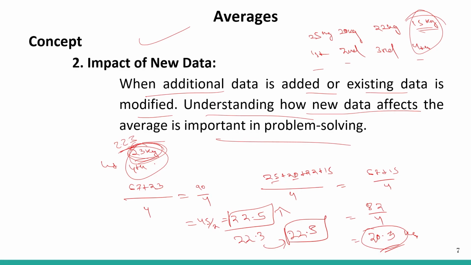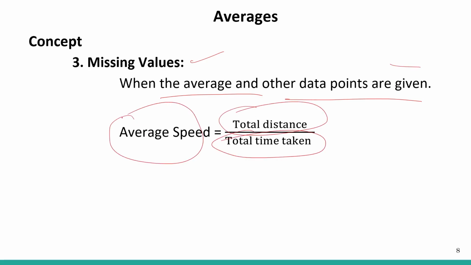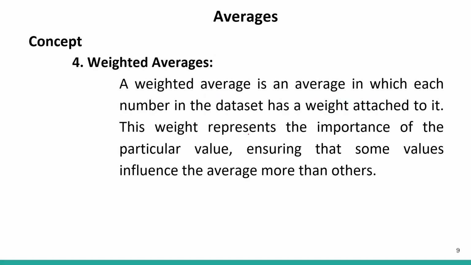So we can see that the impact of new data varies. If the new data given is less than the already calculated average, then the average goes down. And if it is greater, then the average goes up. We have seen it using two examples. So let's go forward. Missing values: when the average and other data points are given, that is, total distance by total time taken is equal to average speed. Because that is how we calculate average speed.